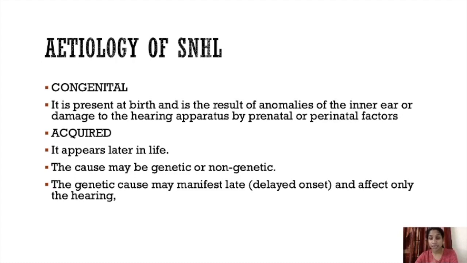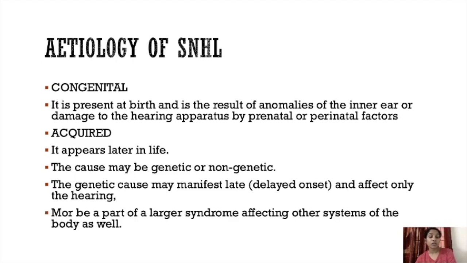A genetic cause may manifest late and may affect only the hearing, or be a part of a larger syndrome affecting other systems of the body as well. So it may be part of a syndrome that is affecting other systems of the body, which will cause a delayed onset of the hearing loss.